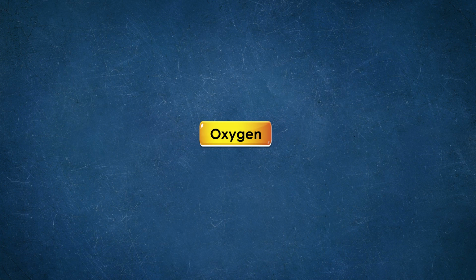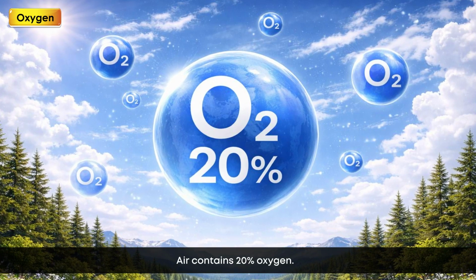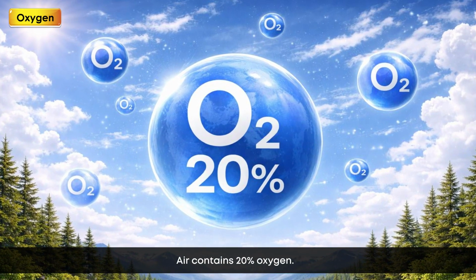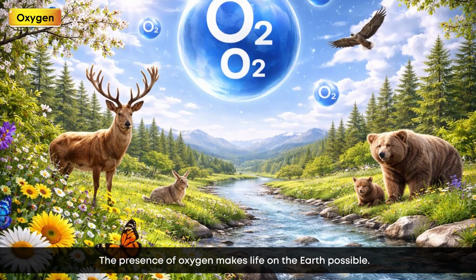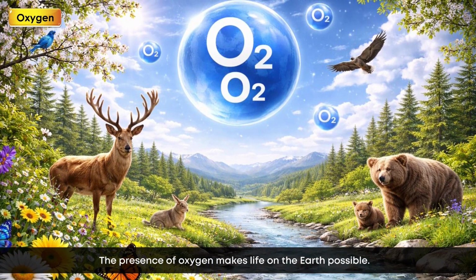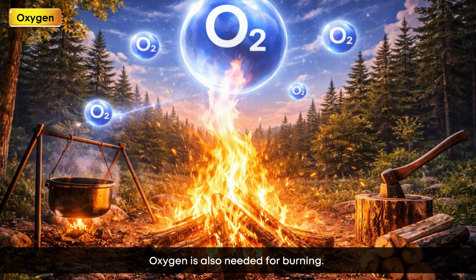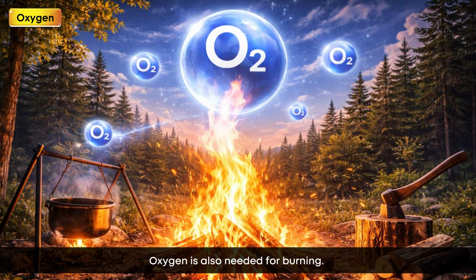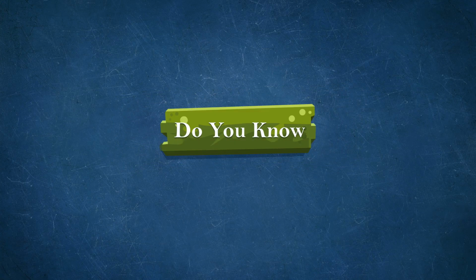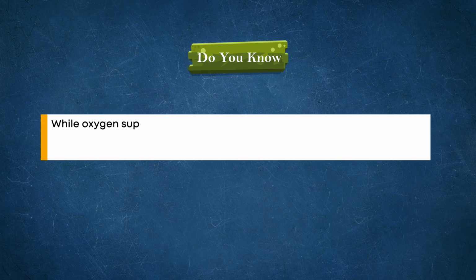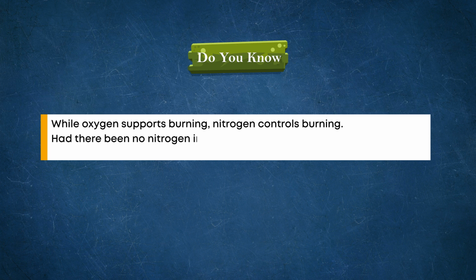Oxygen. Air contains 20% oxygen. The presence of oxygen makes life on the earth possible. Oxygen is also needed for burning. Do you know? While oxygen supports burning, nitrogen controls burning. Had there been no nitrogen in the atmosphere, we would not have been able to control fire.